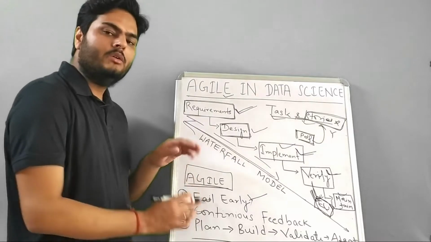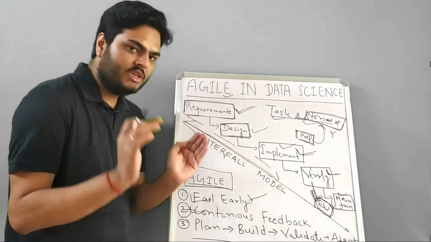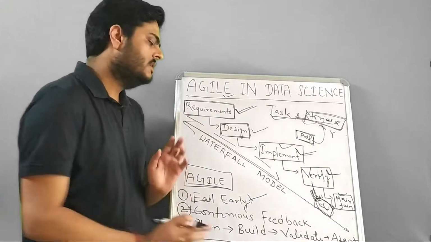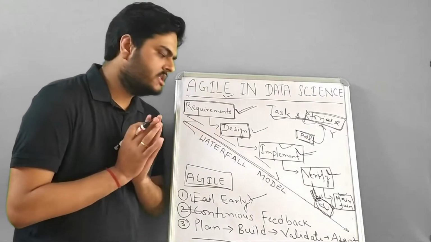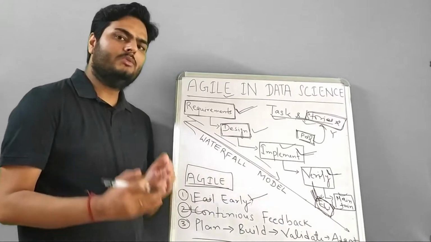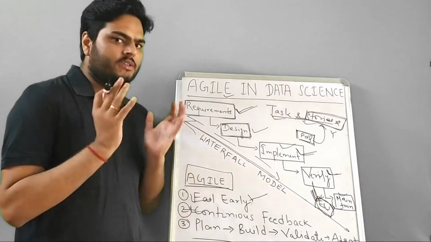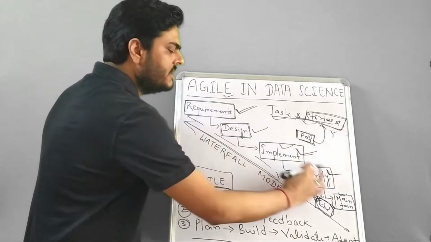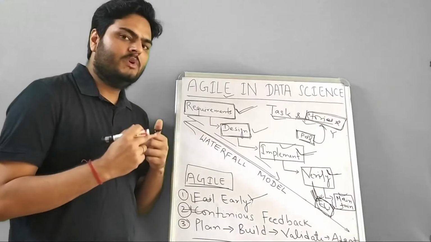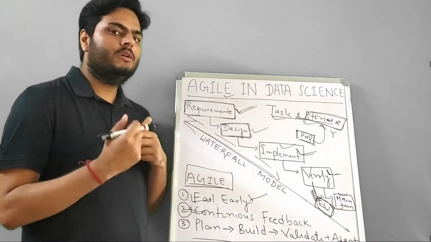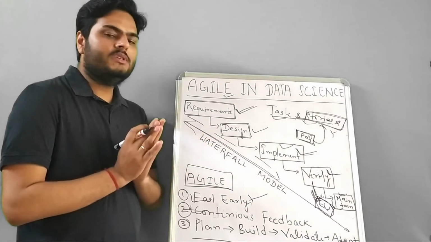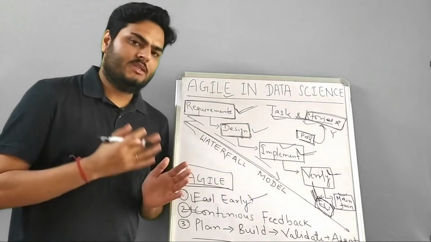And then the third thing on which Agile works is plan. Plan is nothing but what will be the stories, how much time each of these stories will need. Then build means implement your stories. Validate means test your stories. And then adapt means whatever feedback or change requests are there, those things can be accommodated. As I told you, in the waterfall model, it's a sequential kind of arrangement. In the Agile method, it is a cyclic kind of arrangement where there is always continuous improvement based on feedback and involvement from multiple teams.